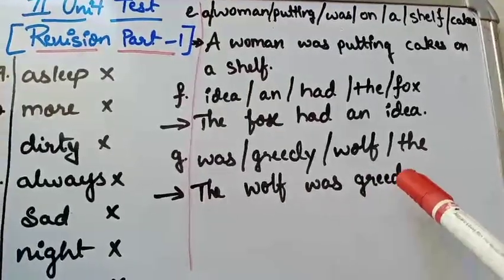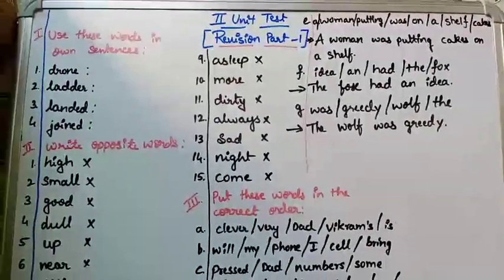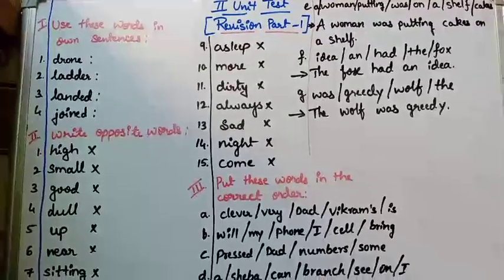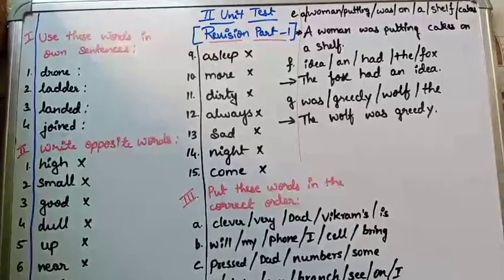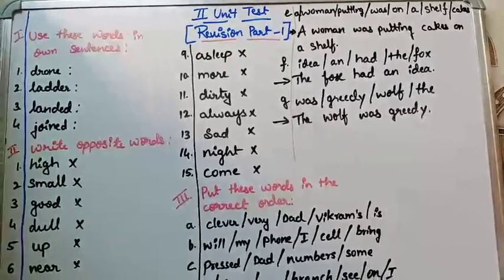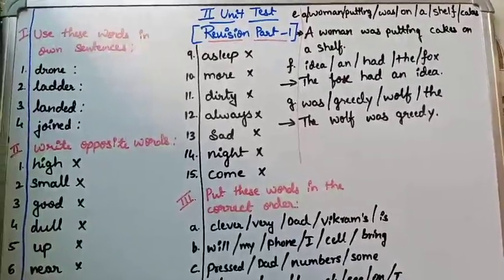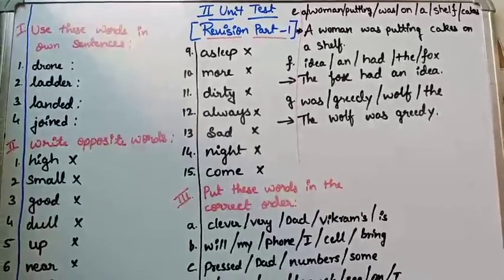So you have to write all the questions and write the answers properly in your classwork book. Before that, you have to write the heading: second unit test, revision, part 1. Okay, let's move to the next part.